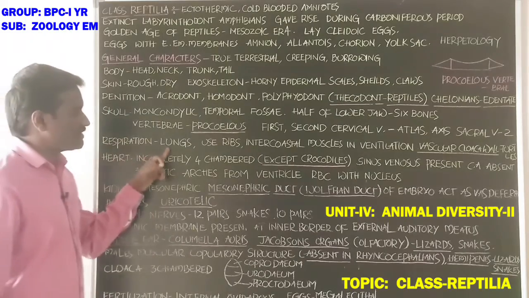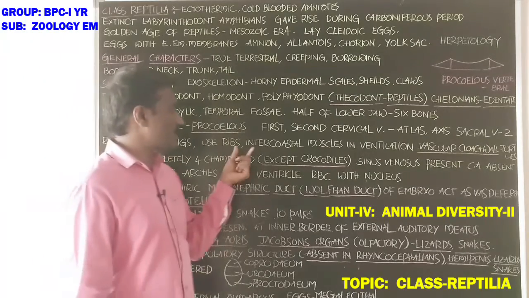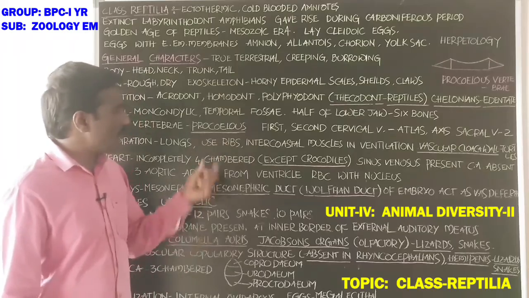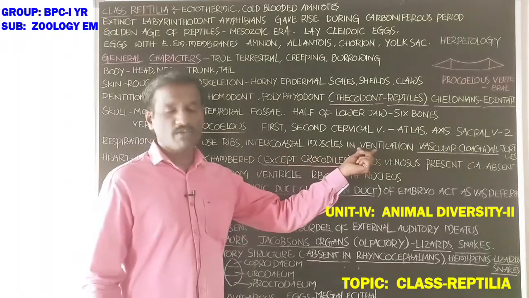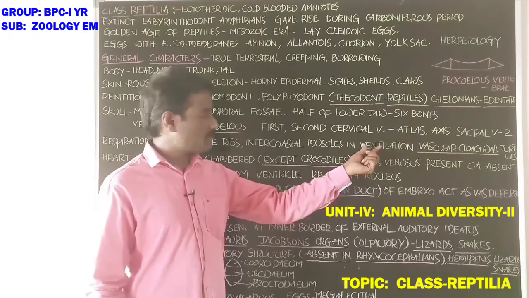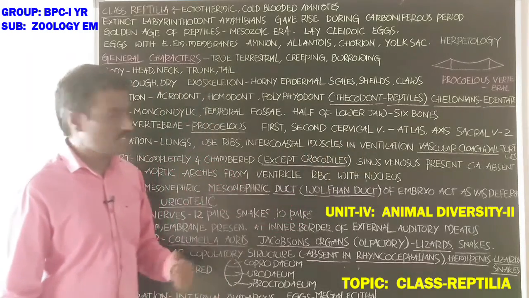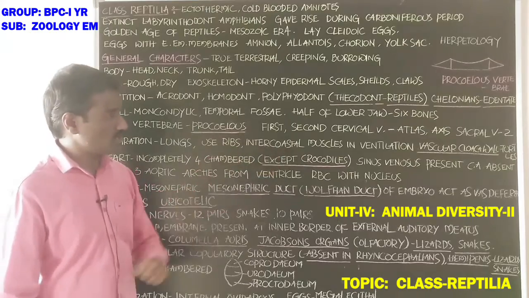Next, respiration is by lungs, and these animals use ribs and intercostal muscles for ventilation.